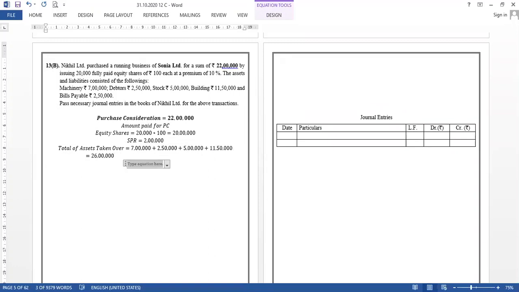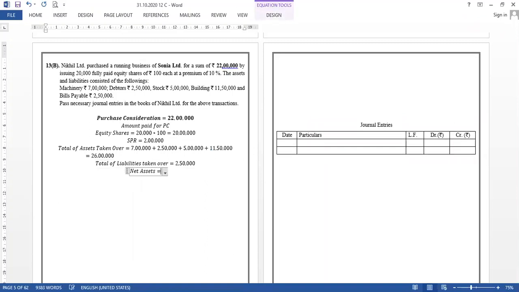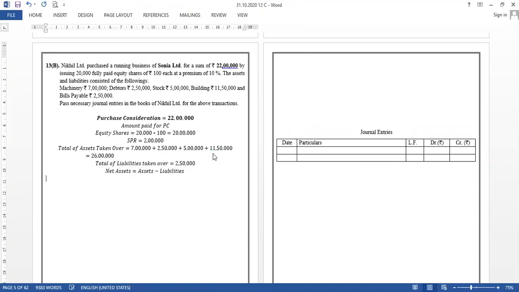Okay. Now total of liabilities taken over. In liabilities, only bills payable is visible, 2,50,000. Okay. So net assets. How do we find net assets? Assets minus liabilities. Okay. So net assets will be equal to 26 lakhs, right, minus 2,50,000. So how much will it come to? 26 minus 2.5, 23.50. Okay. So this is the second thing I wanted to know.